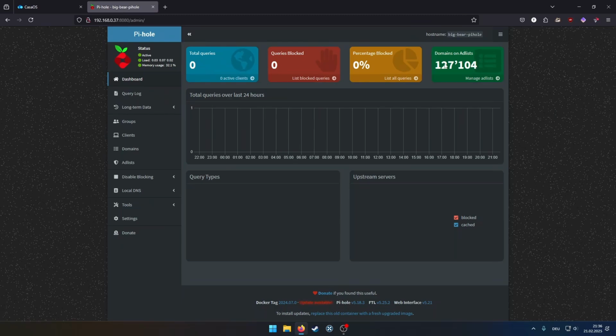127,000 domains are on the ad list. And what does the ad list mean? Every domain that's on an ad list, it's just gonna be blocked. So let's say, for example, a website pulls its ads from ads.test.com. And ads.test.com is on an ad list.